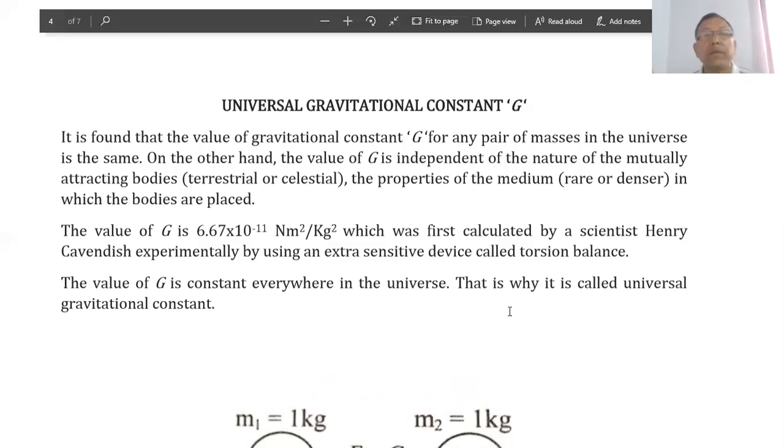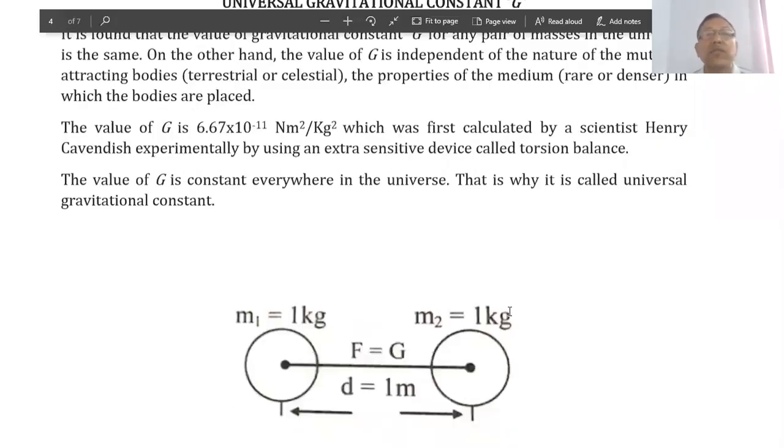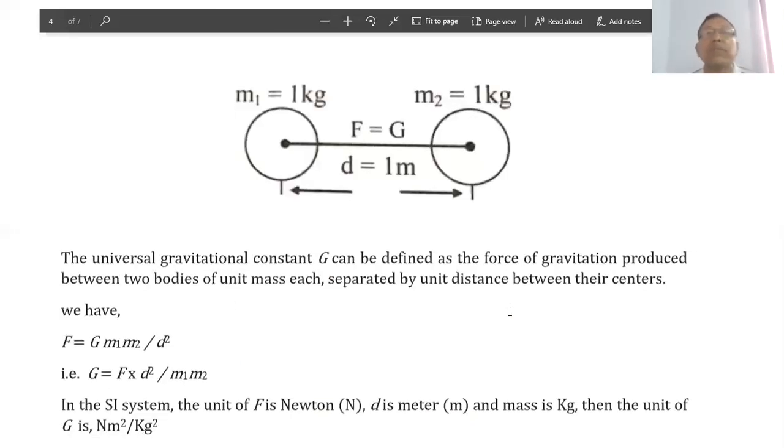The value of gravitational constant G is 6.67 × 10^-11 N m²/kg², which was first calculated experimentally by the scientist Henry Cavendish using an extra sensitive device called a torsion balance. The value of G is constant everywhere in the universe. That is why it is called the universal gravitational constant, which is shown in the figure also.